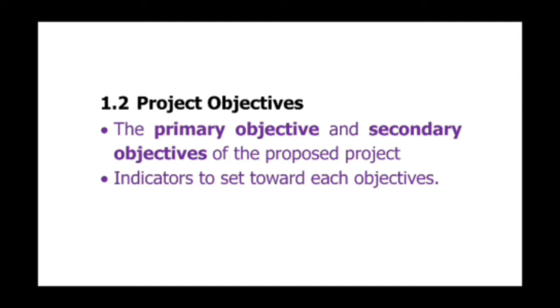Then we will move to project objectives. The objectives of the project need to be defined, in which you can divide between primary objectives and secondary objectives of the proposed project.